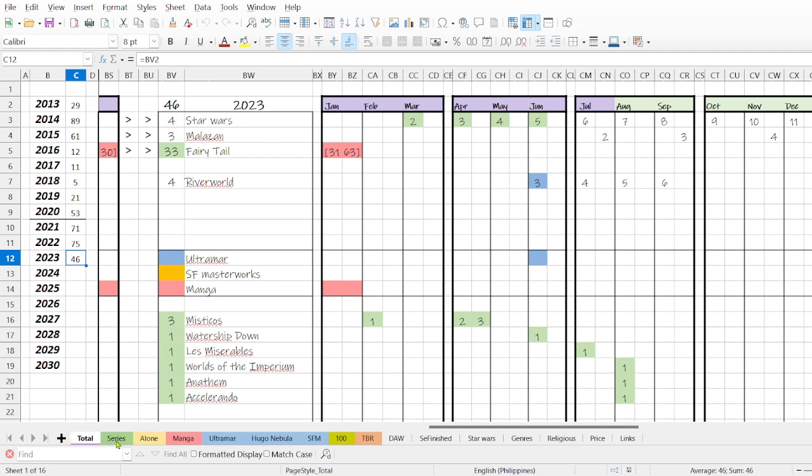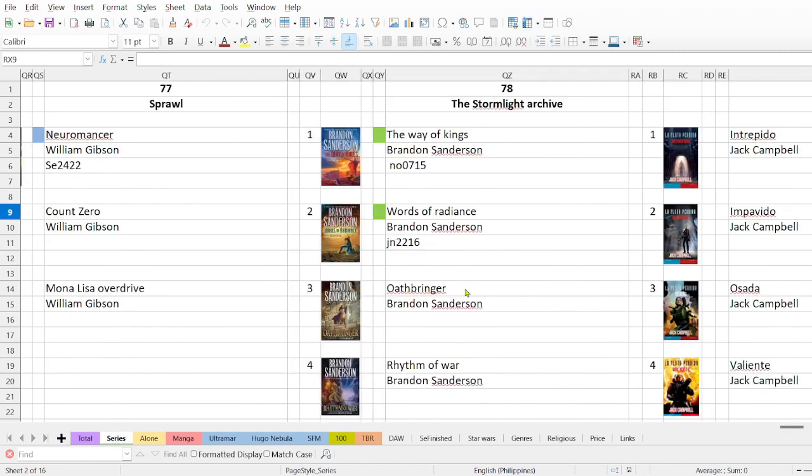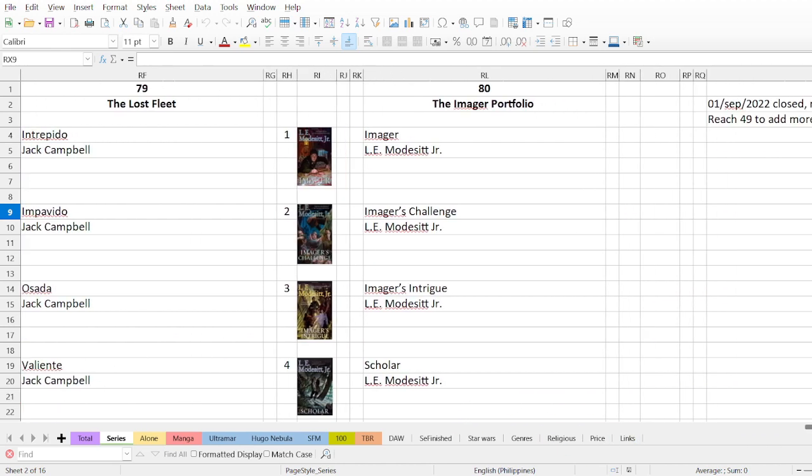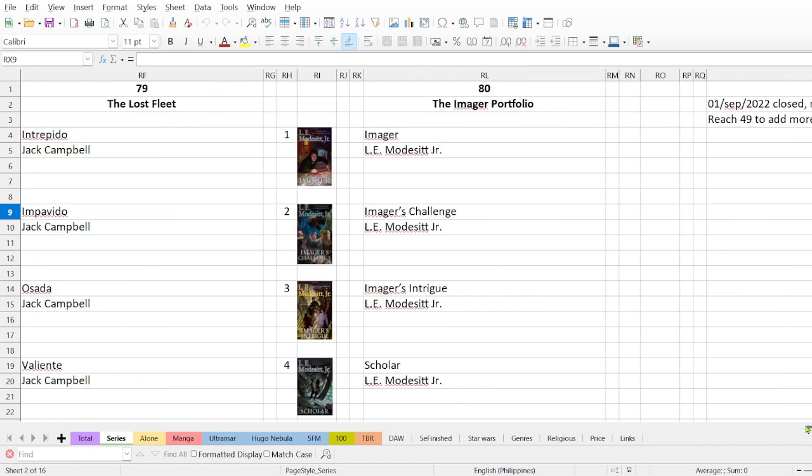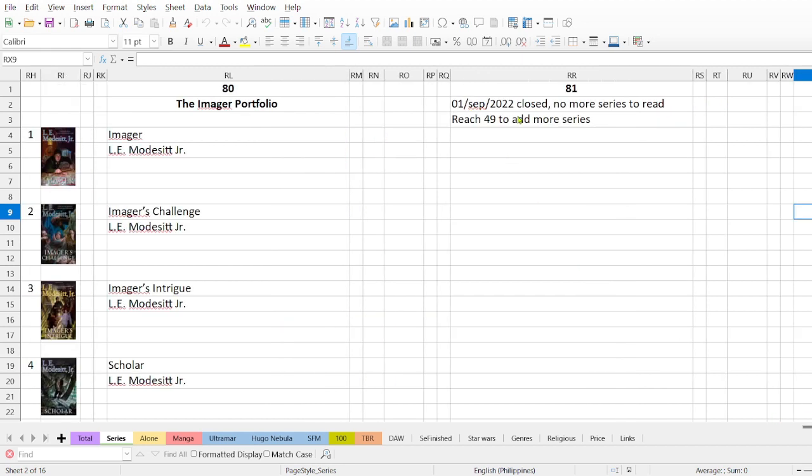Then I have series. These are a list of series that I want to read, but of course this will take me years. So I started, I think, a total of 82 trilogies and series that I would love to read, and I finished this kind of list in September. I closed it.